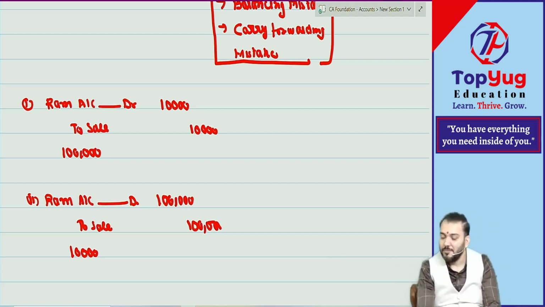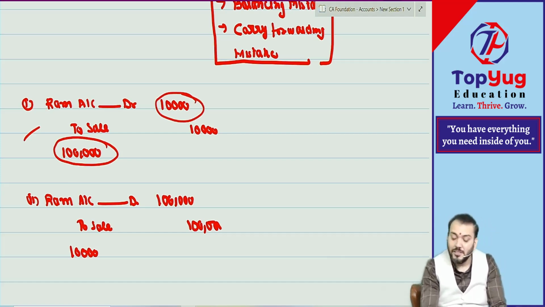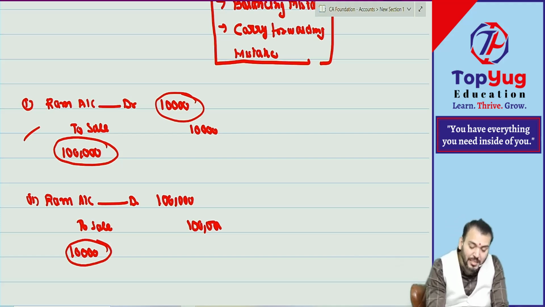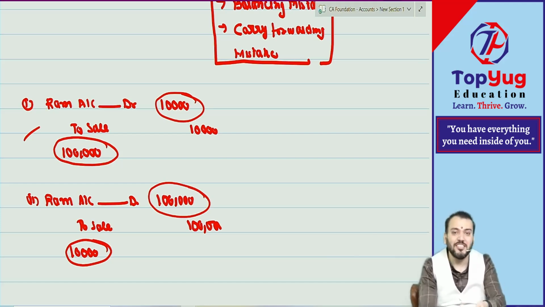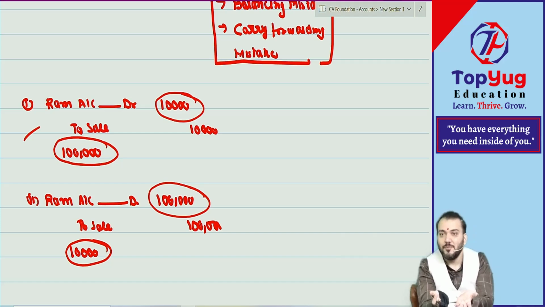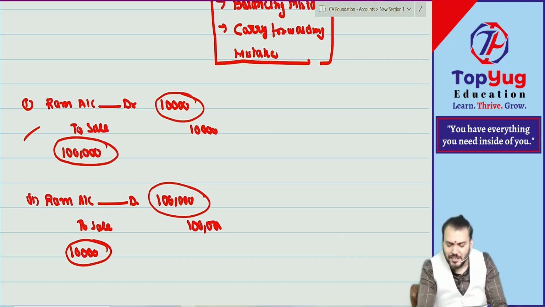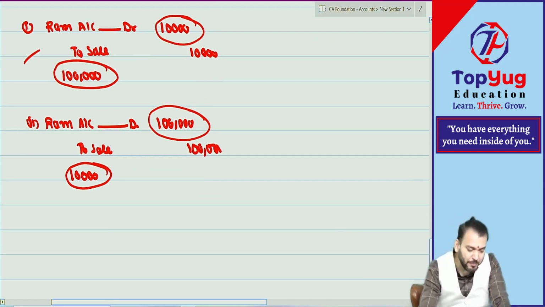Mistake is there. First transaction you should record with 1 lakh, but wrongly you recorded with what? 10,000. Second journal entry you should record with 10,000, but you wrongly recorded with what? 1 lakh. The mistake is there, but one mistake compensated the other mistake, therefore nullified. Correct now. It can be other mistake also. For example, let me take one more example.